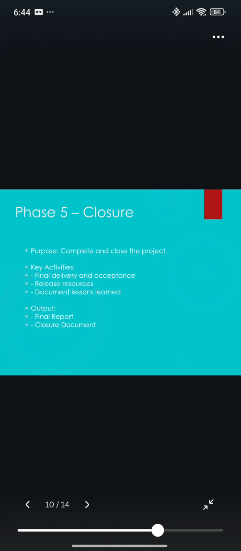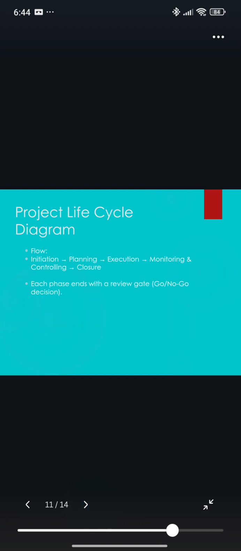In summary, the project life cycle is a structured sequence of phases that guide a project from start to finish. Understanding these phases helps ensure the work is organized, goals are met, and resources are used effectively. By following the life cycle, initiation, planning, execution, monitoring and controlling, and closure, project teams can deliver successful outcomes consistently.